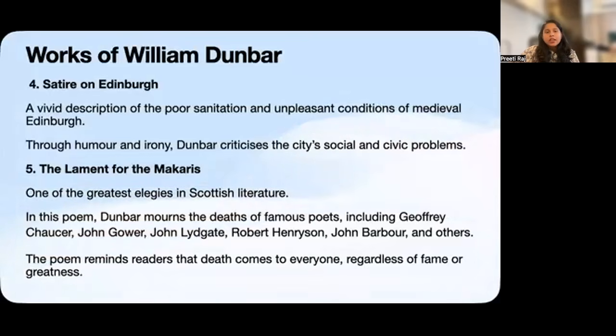In this elegy, Dunbar remembers and mourns a number of important literary figures, including Geoffrey Chaucer, John Gower, John Lydgate, Robert Henryson, and John Barbour, and there are many others. But the poem is not simply a list of dead poets. Behind these individual deaths lies a much larger and universal idea, that is mortality. Dunbar reminds us that it does not matter how talented, successful, famous, or respected a person becomes. Ultimately, death comes to everybody. This is what gives this poem a very emotional power.